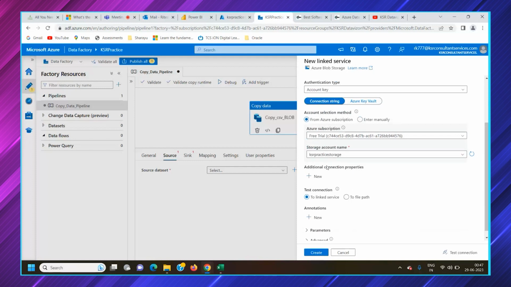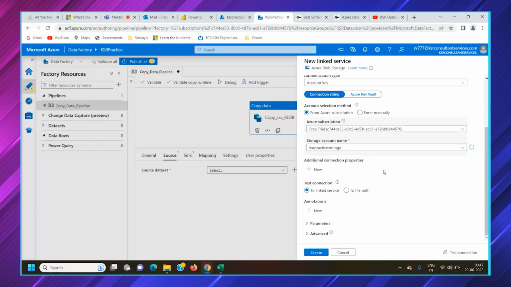We don't have to pass any key also, as we are administrator. The ADF is smart enough to get that you are the administrator and you directly have access to this storage account or this service created. So it would automatically take that connection. You can test that connection here. Connection is successful.